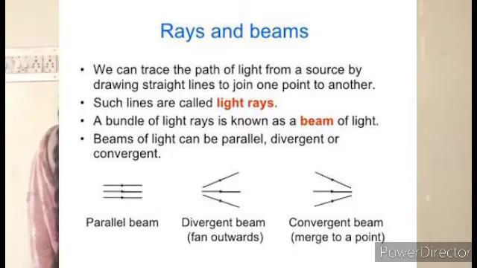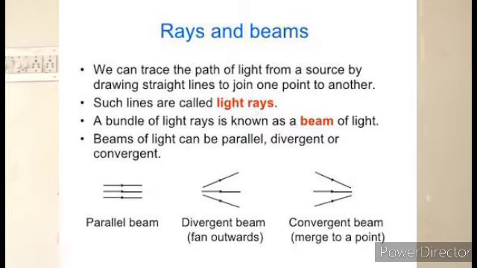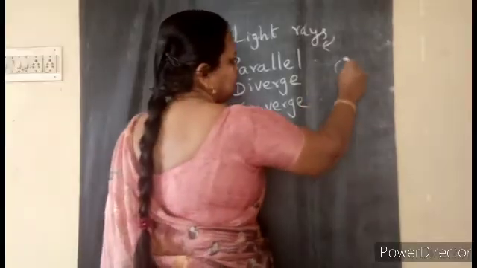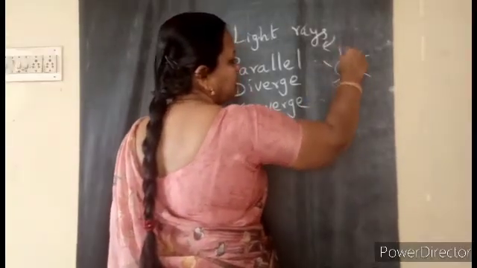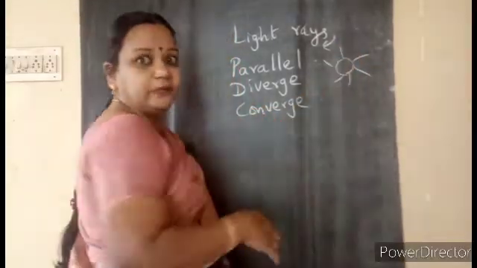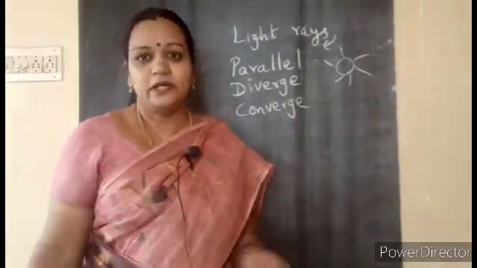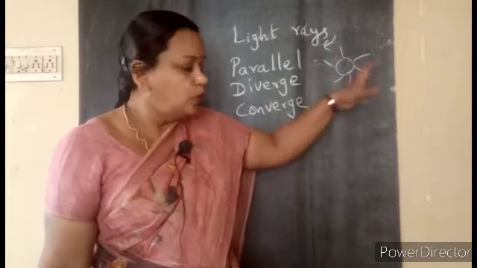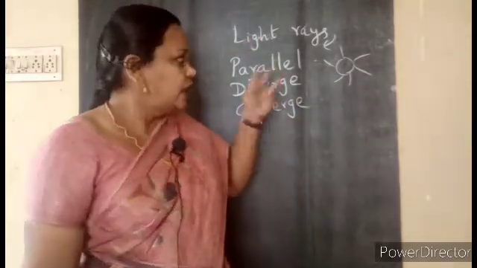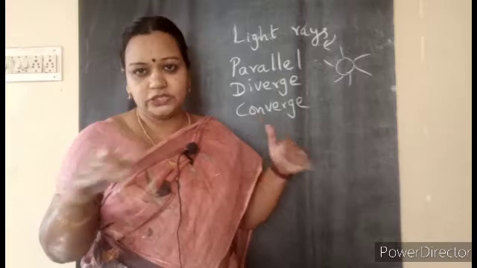See, what are light rays? Light rays, sometimes they are from the sun. When you were a very small child and were asked to draw the sun, you all would draw it like this, no? A sun with so many lines. What does this all indicate? Each one is a ray, but an enormous amount of light is reaching us from the sun. So many rays, and they are all traveling parallel to each other.